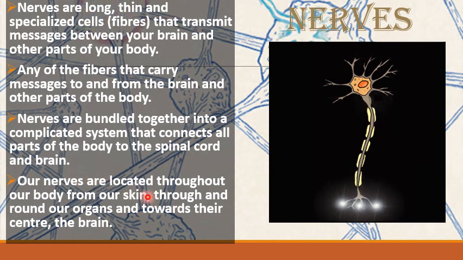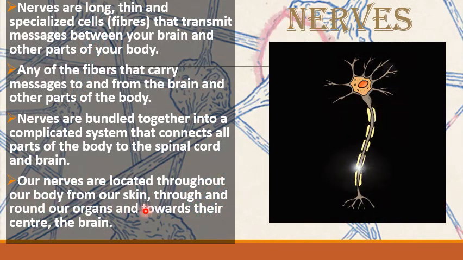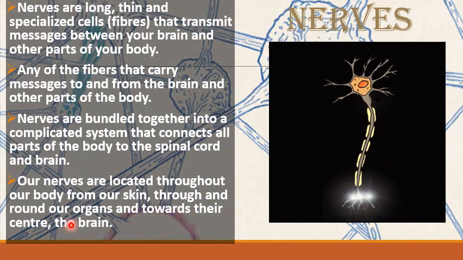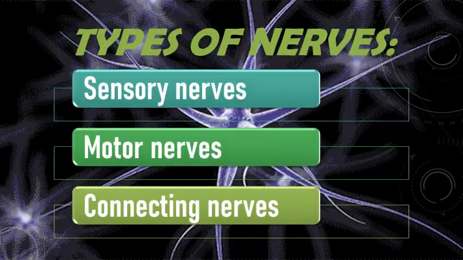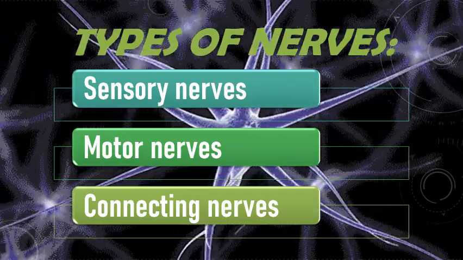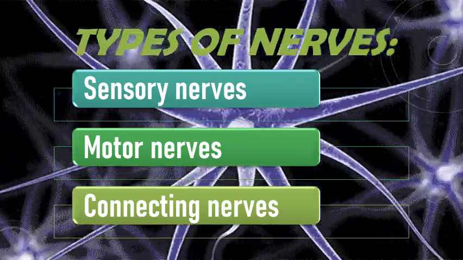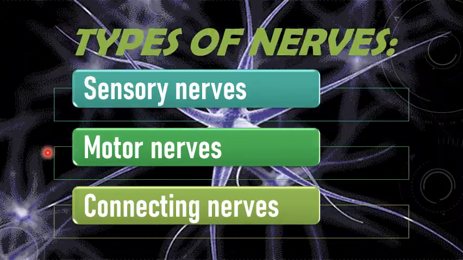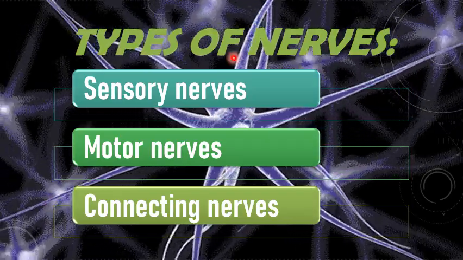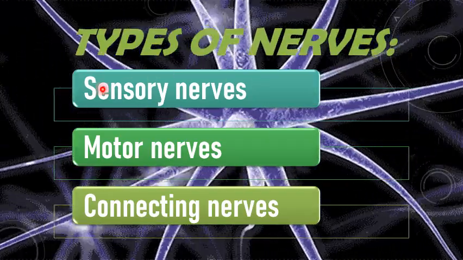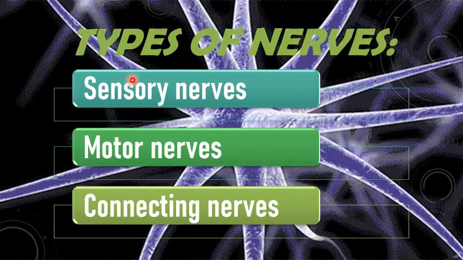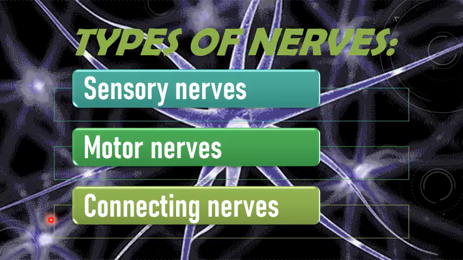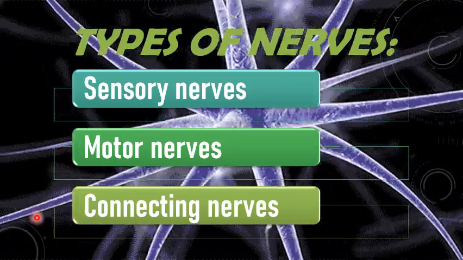Our nerves are located throughout our body, from our skin, through and around our organs, and towards their center, the brain. Kids, not all nerve cells are the same. There are different types of nerve cells: sensory nerves, motor nerves, and connecting nerves. There are three main types of nerve cells. Number 1, sensory nerves or sensory nerve cells. Number 2, motor nerves or motor nerve cells. Number 3, connecting nerves or connecting nerve cells.